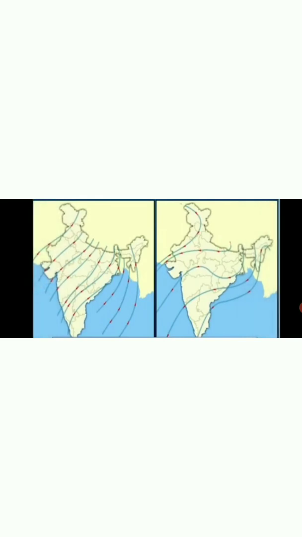Then what are monsoon winds? Monsoon winds are in fact sea and land breezes blowing on a large scale. Now see, most of the precipitation in the Indian subcontinent is the effect of monsoon winds, as after crossing the equator they blow from the southwest towards the Indian subcontinent during the period from June to September.